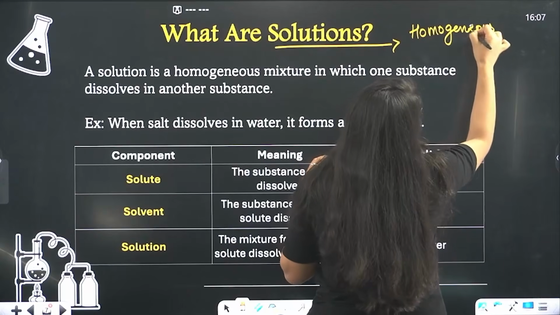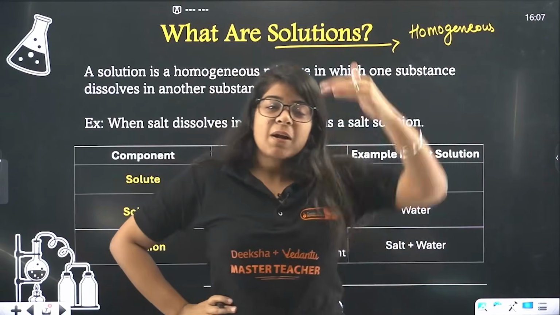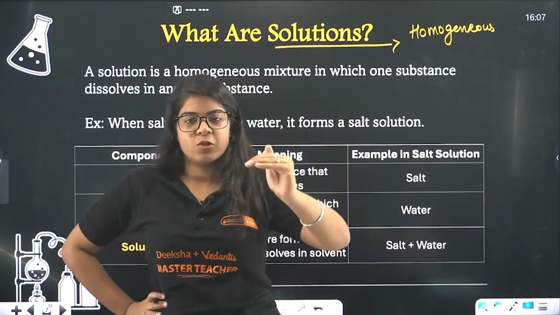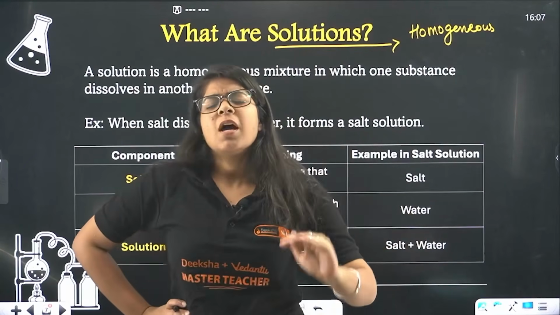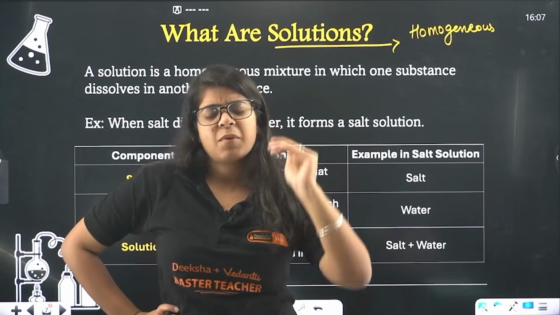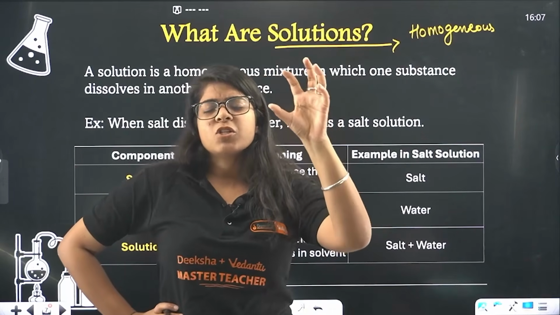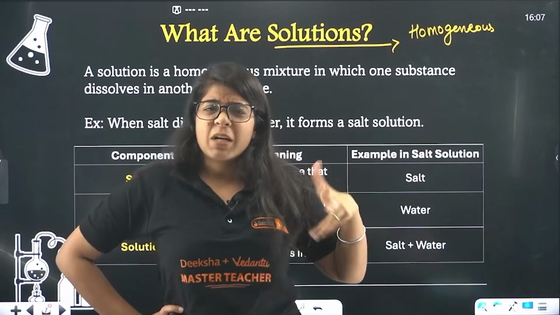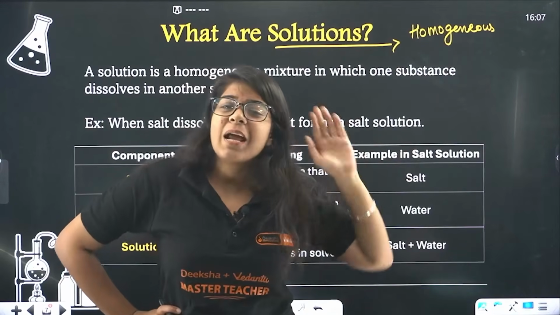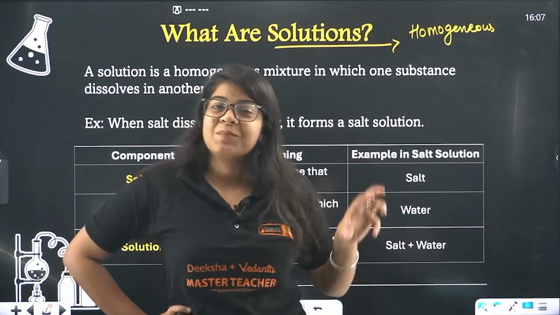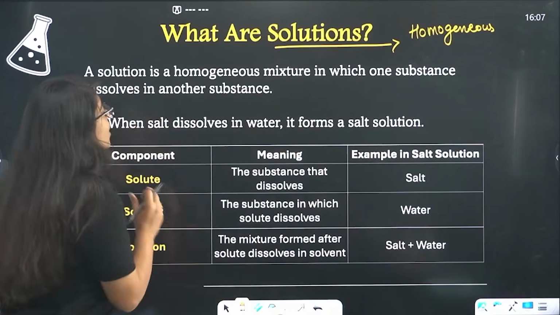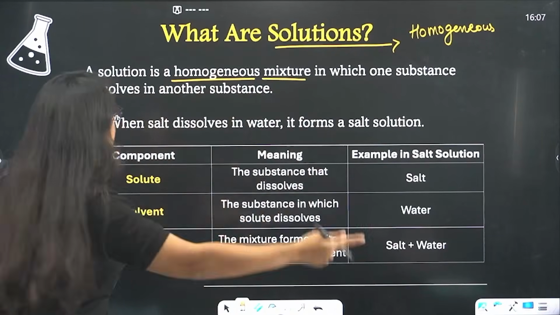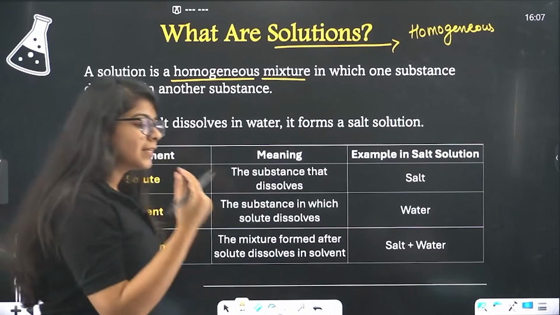Now remember, how do you remember this? Ma'am, let's remember it in a chronological order, okay, in a pattern. So you remember heterogeneous, homogeneous. Now then we talk about solutions. Ma'am, hetero is something that does not look the same, homo is something that looks the same, and homogeneous is like it takes everything together. It does not leave sugar out, okay, but heterogeneous leaves the sugar out. So I'll keep the one that includes everyone, okay. So that's a homogeneous mixture. So solution bacha is a homogeneous mixture in which one substance dissolves in another substance.